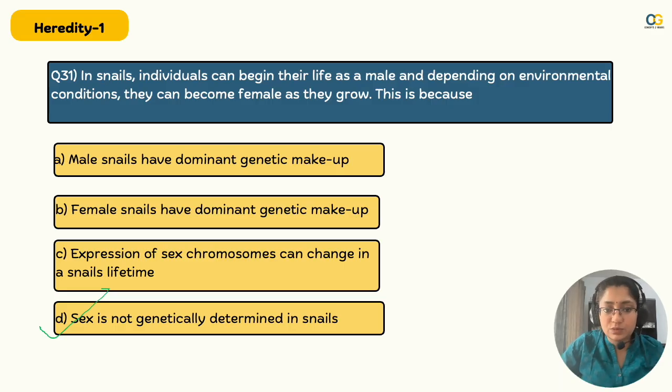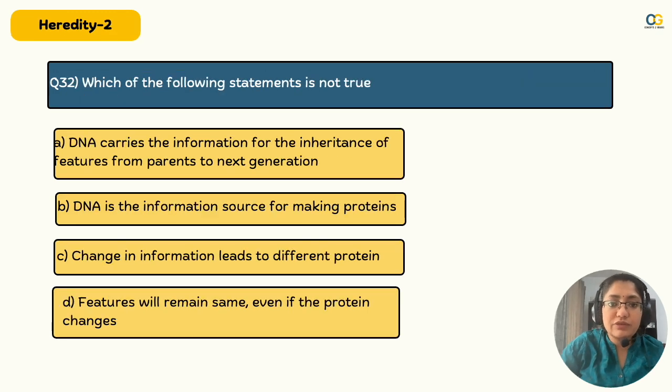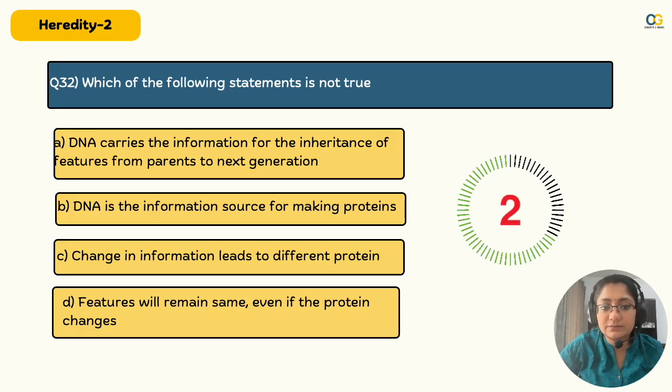This is in your textbook. It is there, where sex determination is there. Above that, all the details of different organisms and how their sex is determined are there. Read NCERT. It's rule number 1 of CBSE. Moving on to the next question. Which of the following statements is not true? Think through, read all statements clearly.